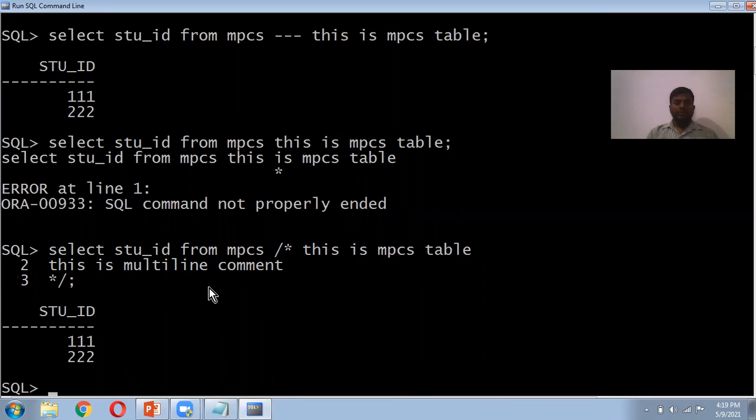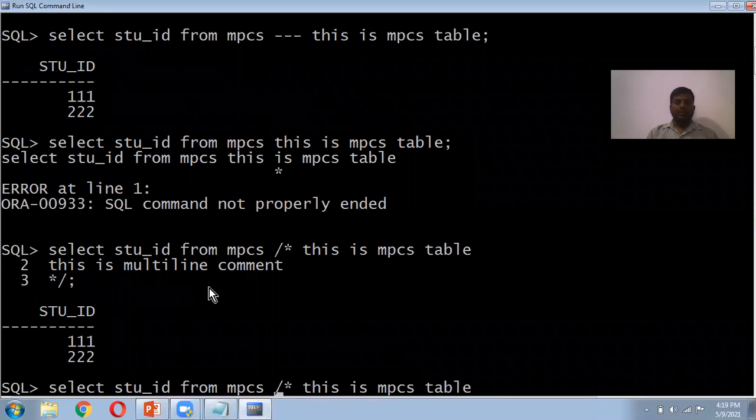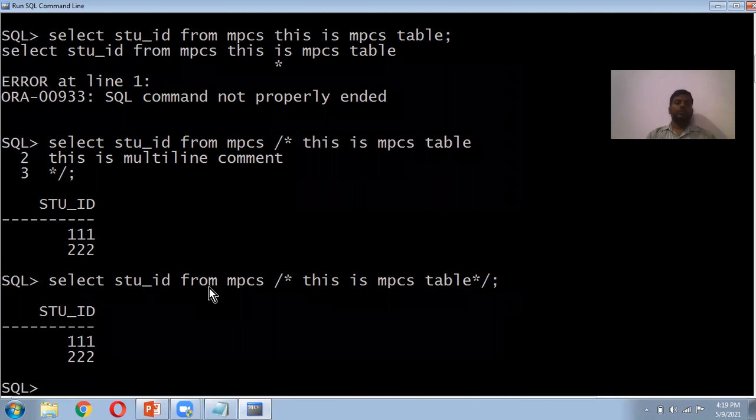So if you mention it without this, what will happen? It will be an error. So this is about the multi-line star slash comment.